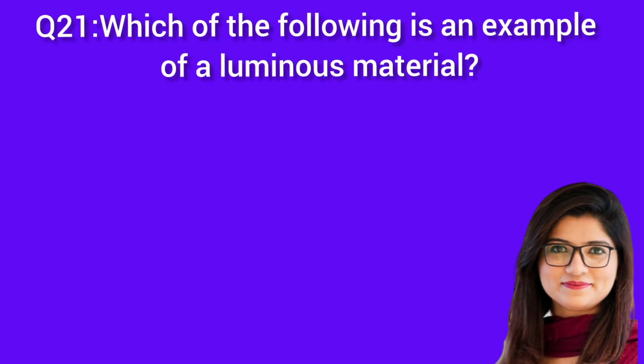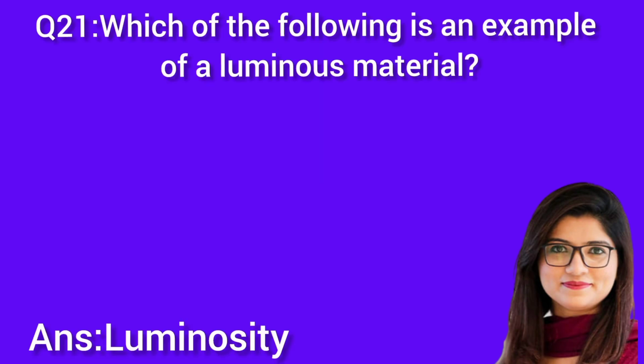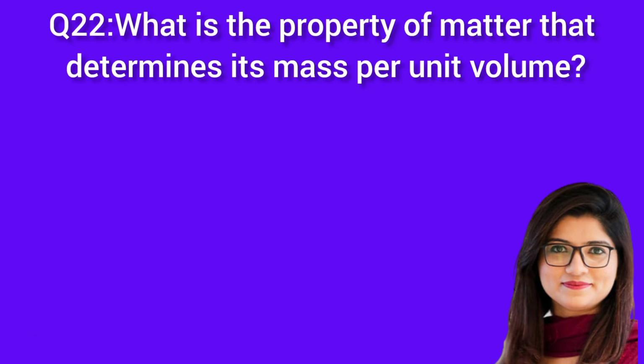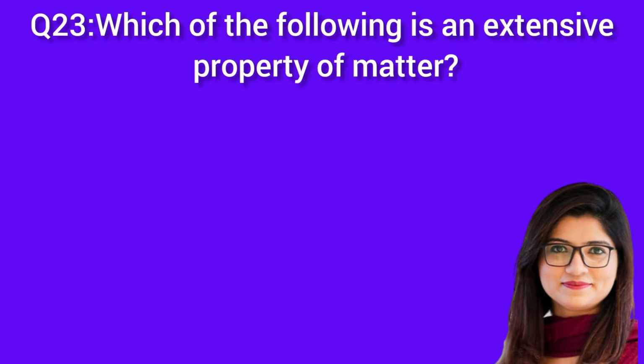Question 21. Which of the following is an example of a luminous material? Answer: luminosity. Question 22. What is the property of matter that determines its mass per unit volume? Answer: volume. Question 23. Which of the following is an extensive property of matter? Answer: mass.